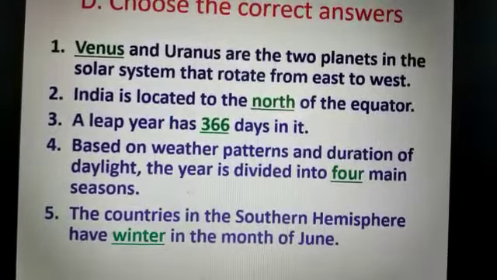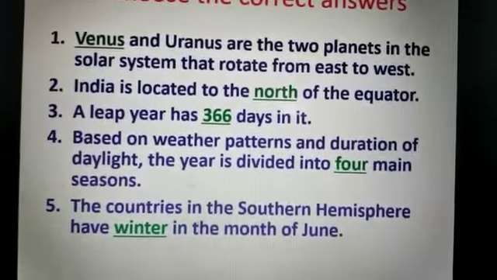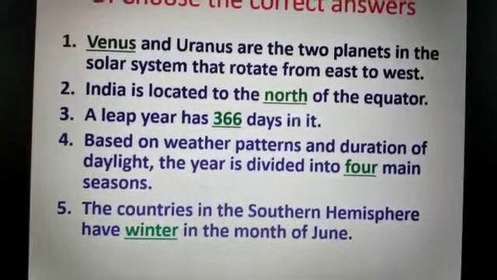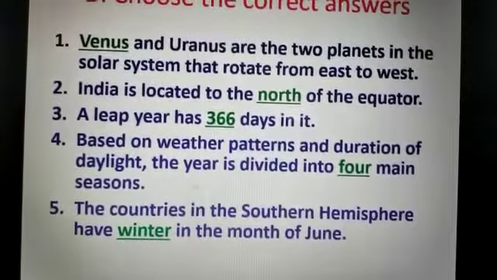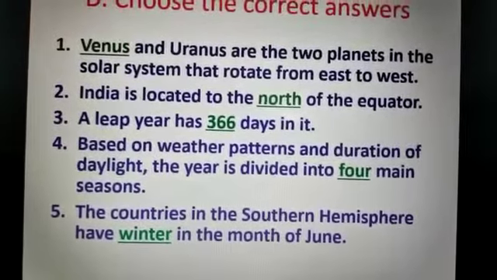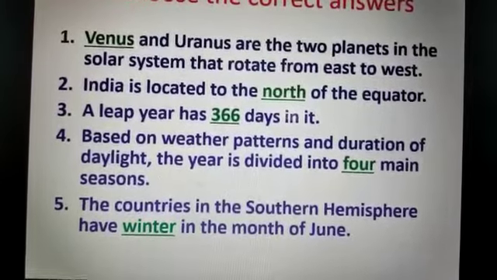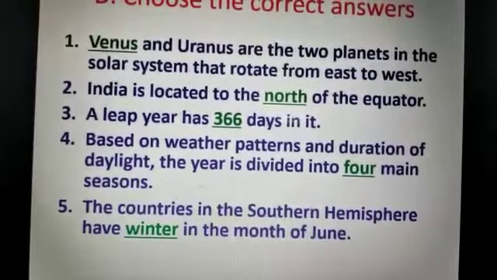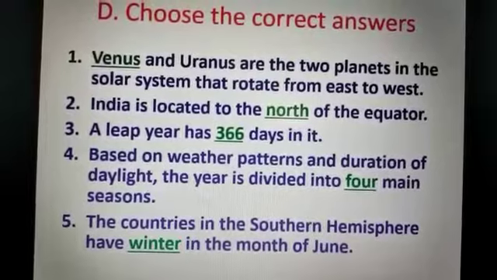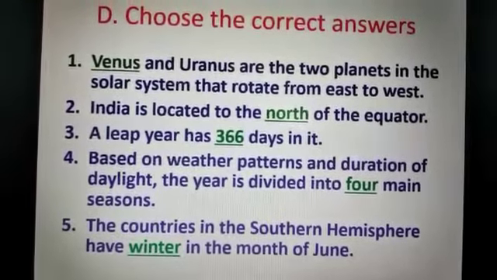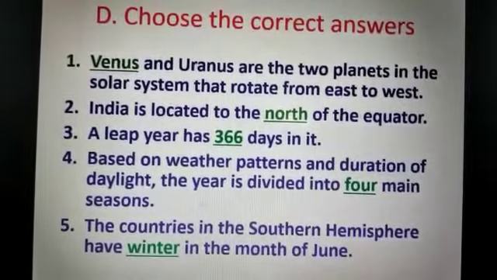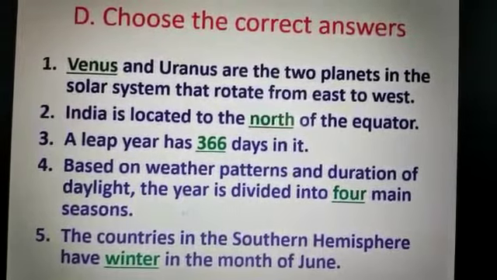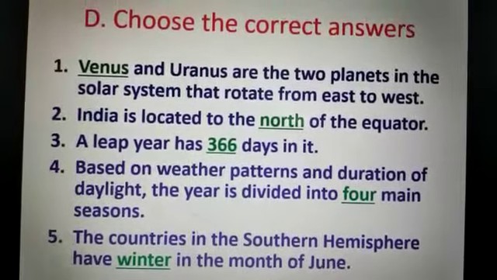Next, number 5. The countries in the southern hemisphere have dash in the month of June. Options are given: A. Summer, B. Autumn, C. Winter. The right option will be C, Winter. So, the countries in the southern hemisphere have winter in the month of June. You know, the just opposite situation will be there. So, the southern hemisphere will have winter in the month of June, whereas in the northern hemisphere we have summer in the month of June. So, this portion is over.